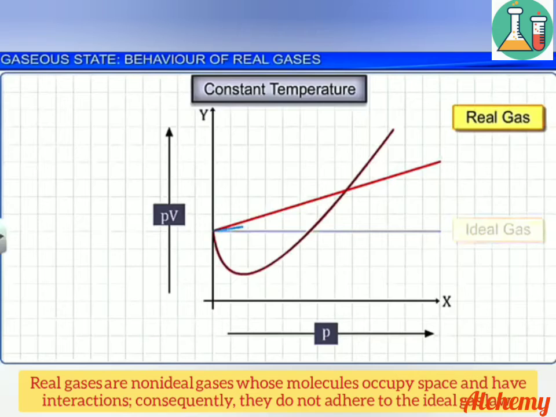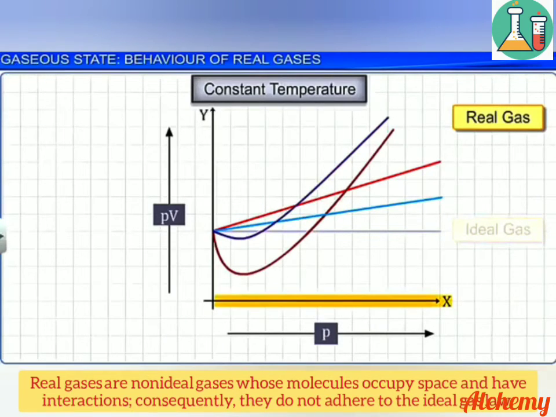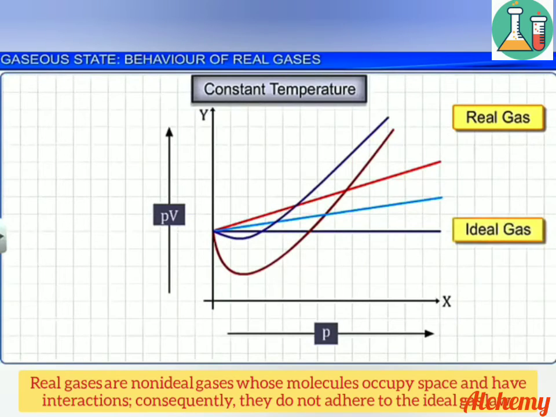Real gases are gases that do not obey the ideal gas equation. The real gases include almost all the gases like nitrogen, hydrogen, carbon dioxide, oxygen, etc. The plot of PV against pressure for the real gases shows a significant deviation from the ideal gas behavior. That is, the real gases do not obey the ideal gas equation.